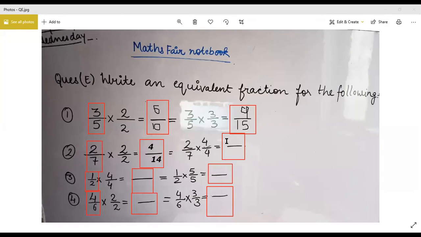Okay. Tell me this one. 2 4s are 8. 7 4s are 28. So that means 2 upon 7 is equal to 4 upon 14 is equal to 8 upon 28.